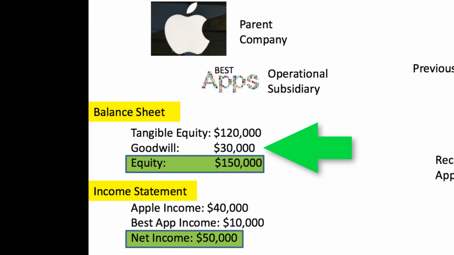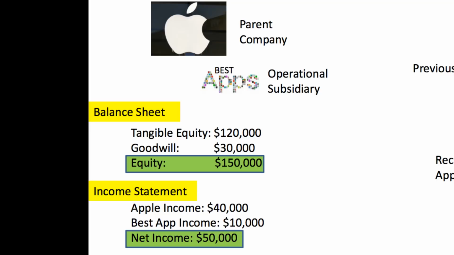That might sound really confusing, and how we're allowed to add money that's not really there might be confusing to people, but what we did is we just valued that company and what its intangible assets were, and we valued the intangible assets at $30,000. So we get to add that to our balance sheet during that acquisition. So our total equity would now be listed as $150,000.